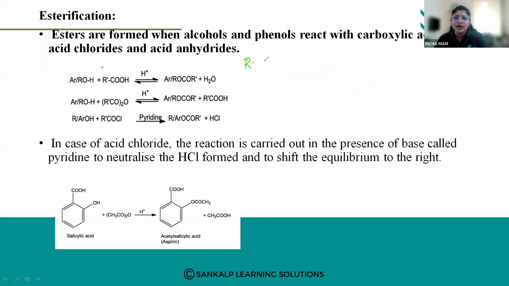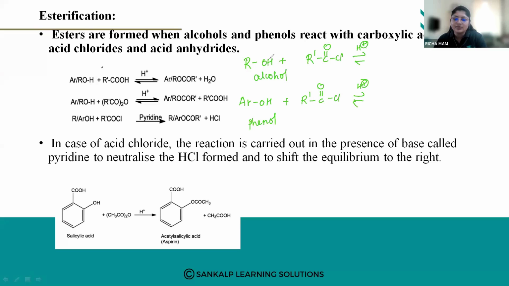Now same ROH or ArOH, when it reacts with acid chlorides, how do you write acid chloride? R dash C double bond O Cl. So this is the acid chloride, in the presence of H plus ions. So this is the alcohol and this is a phenol. Now here how does the reaction take place? What will it form?